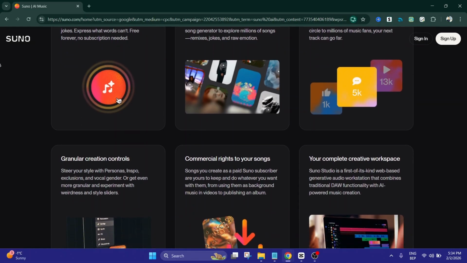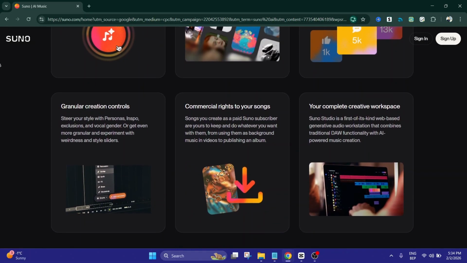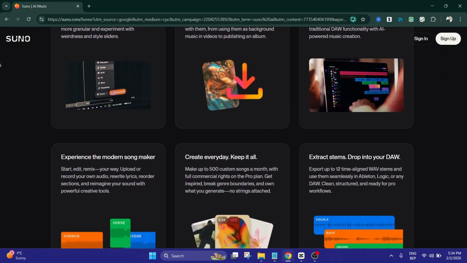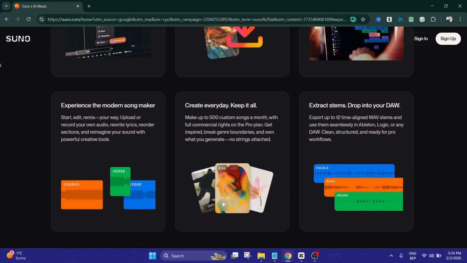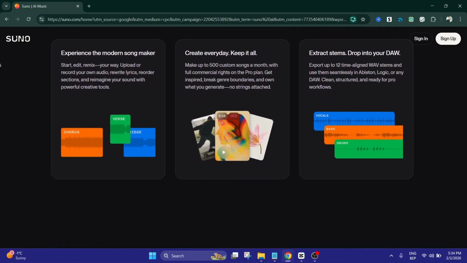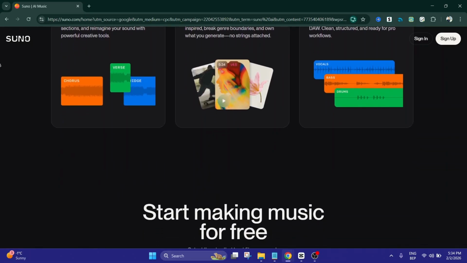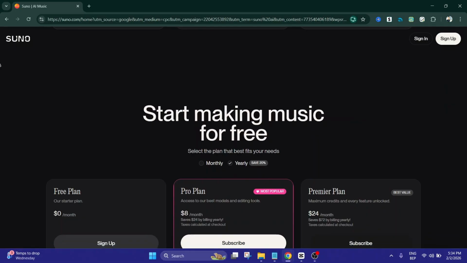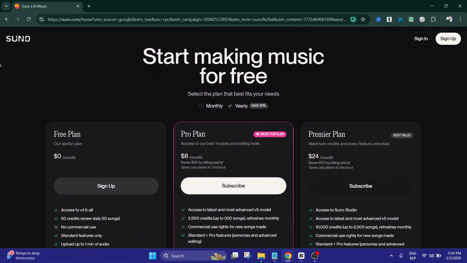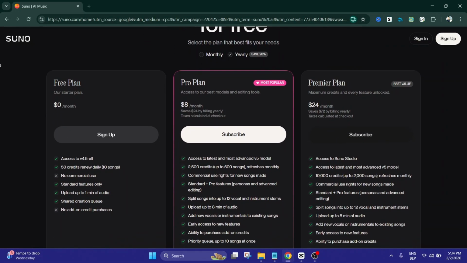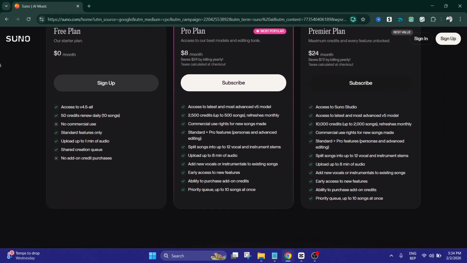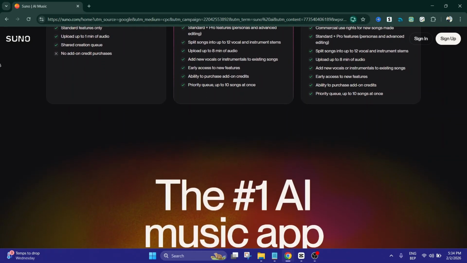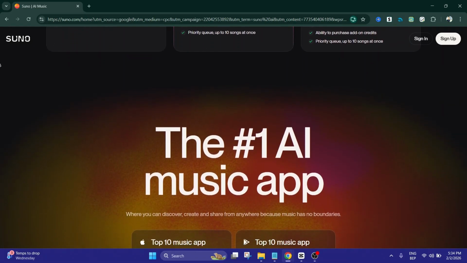The idea is to help creators, musicians, podcasters, and content makers quickly generate music without needing traditional instruments or production skills. One of the biggest strengths of Suno AI is how creative and intuitive it feels. You type a prompt describing the mood, style, instruments, or genre you want, and Suno produces a unique audio piece that matches your description. This is especially cool for creators who struggle with music production software or don't play instruments, but still want original sound for videos, ads, or creative projects.